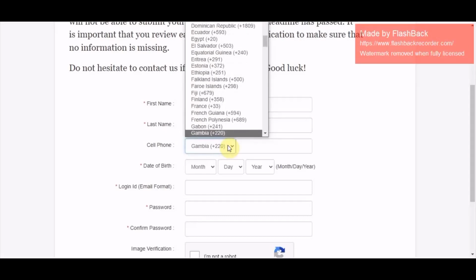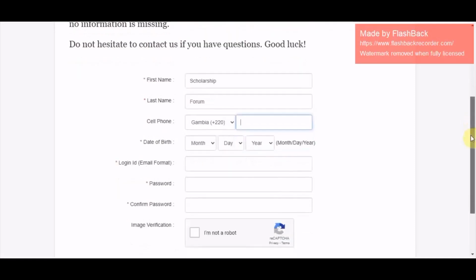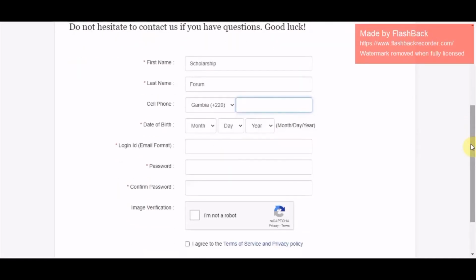If you're from, let's say, Gambia, you can write your phone number and date of birth. Take note, if this date of birth doesn't align with that requirement, obviously you are not qualified. That's automatic. Even if you apply, you're wasting your time, because they will not select you. They need fresh minds and they need young ones. So take note of that.